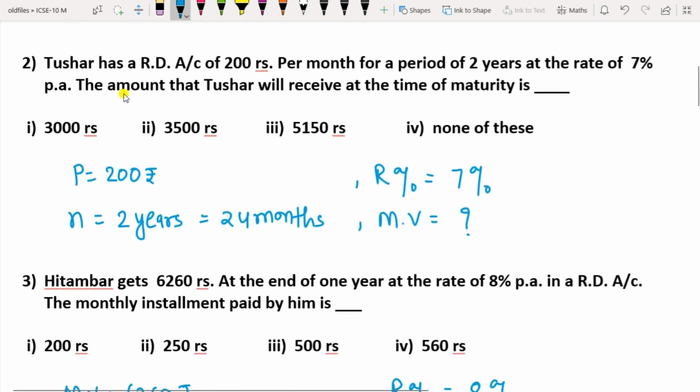Tushar has a recurring deposit account of 200 rupees per month for a period of 2 years at the rate of 7% per annum. The amount that Tushar will receive at the end of maturity is. So P is given, 200 rupees, N is 2 years, that means 24 months, R percent is 7%. You have to find the MV, that is maturity value. Apply the formula MV equal to PN plus I, substitute all the values. Write the formula for I also. In the earlier video I have shown you how to solve the maturity value if I is not given, so you can go through that video again and find the maturity value here.